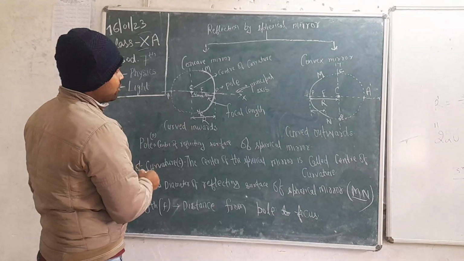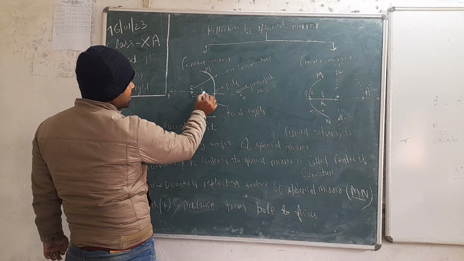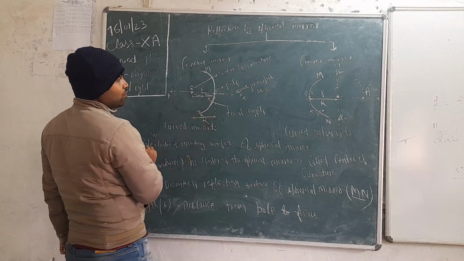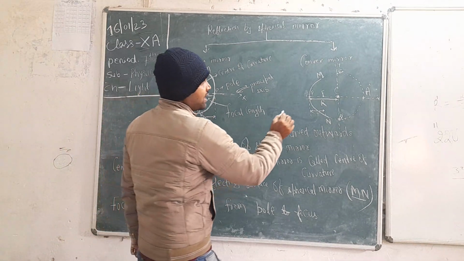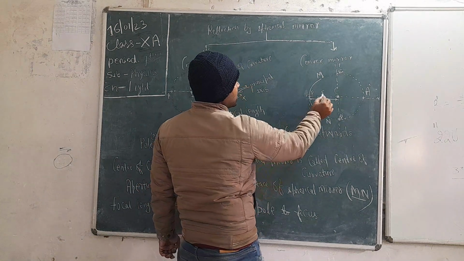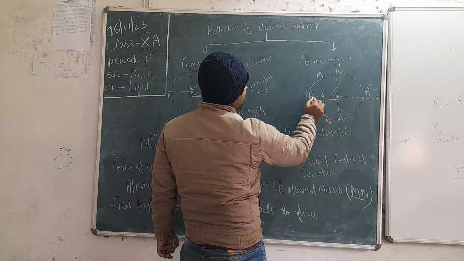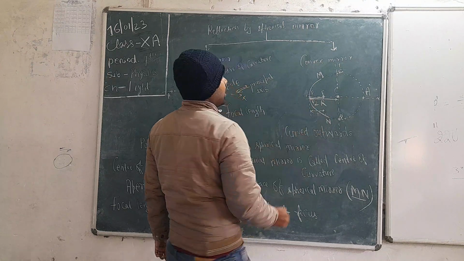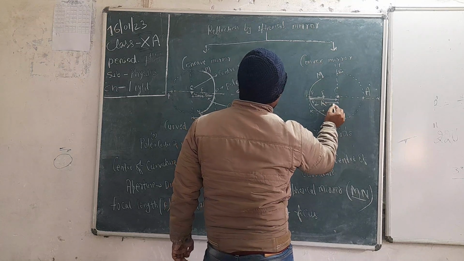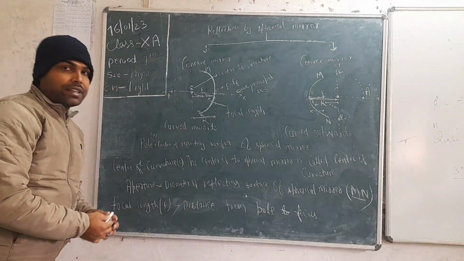And coming to the next point, what is focal length? इसमें focal length क्या होता है? So the distance from pole to focus is called focal length. So focal length is going to be r by 2. Focus का distance from pole is called focal length. So this focal length is equal to r by 2 from here to here. Okay, and this is also r by 2 from here to here. Okay, going to the next point.